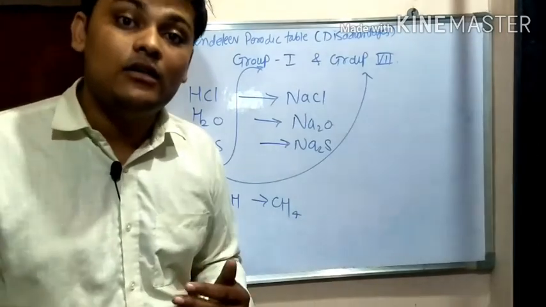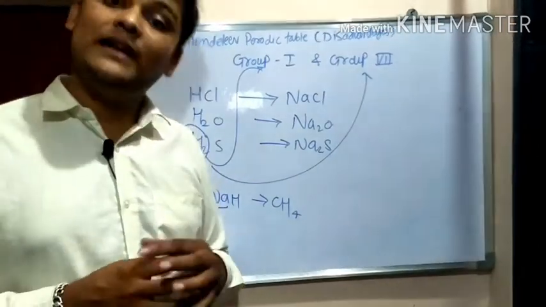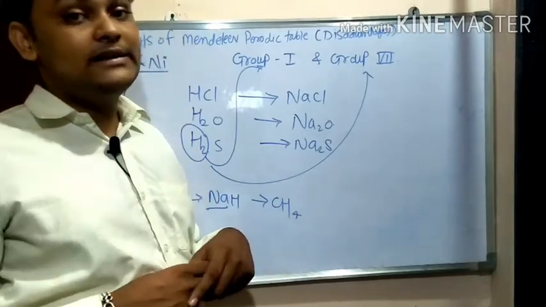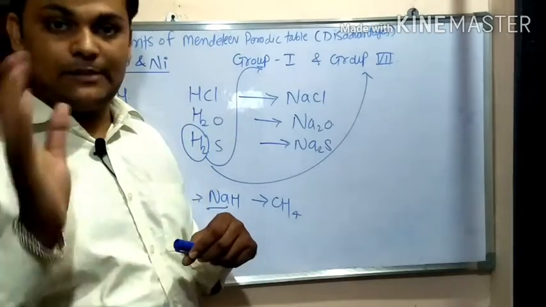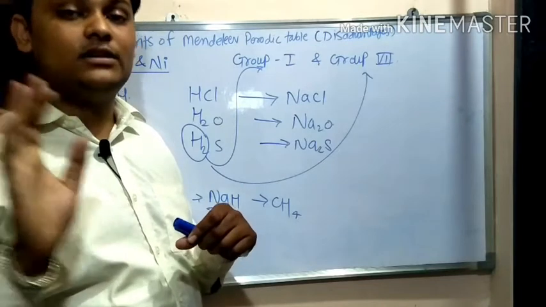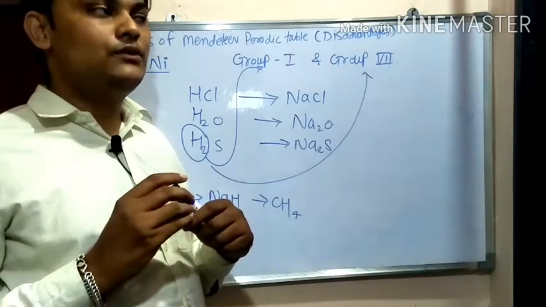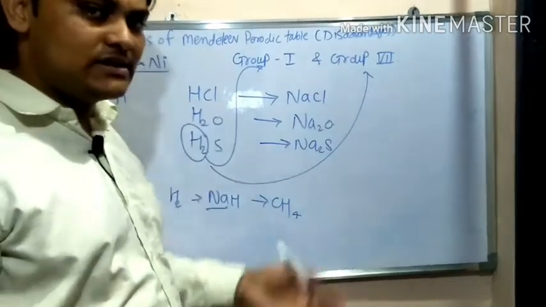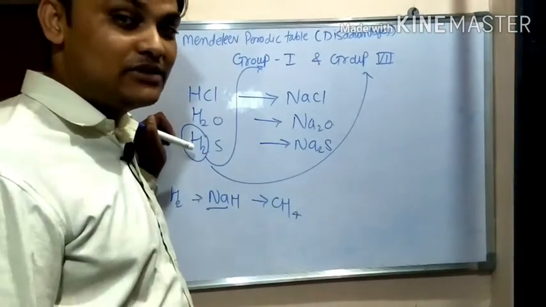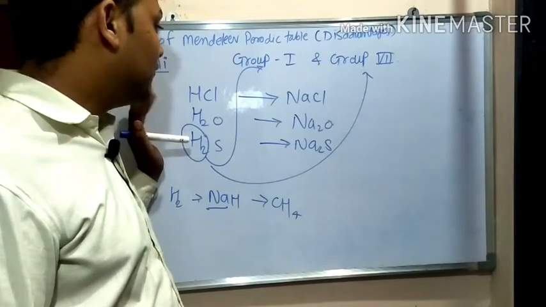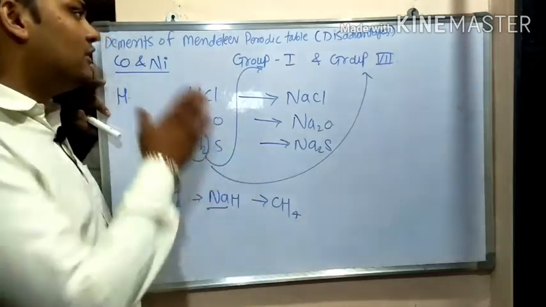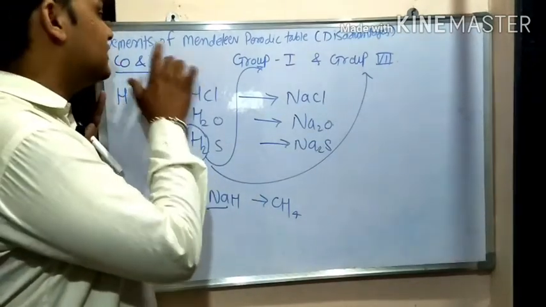Next, noble gases were also discovered: argon, krypton, xenon, neon. Mendeleev arranged these noble gases in a separate column, he made an 8th column. How to arrange these noble gases in accordance with their properties, we are going to discuss later, in the next video lecture in detail. For this video lecture, I explained the merits earlier in the first video, and in the second video lecture we discussed Mendeleev's demerits.